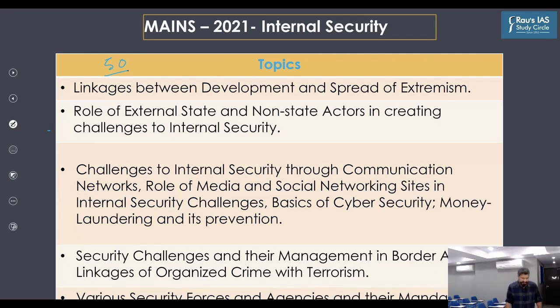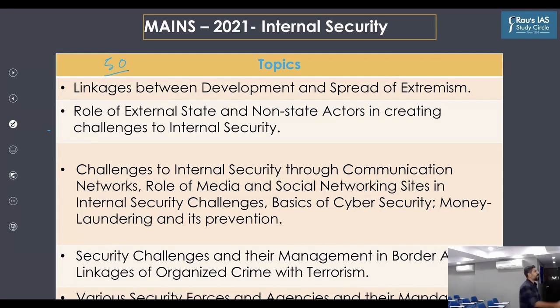Again, as we have been highlighting regularly, how you approach a subject matters. So the 2 best tools that we have are syllabus, and second tool is of course the previous year questions. And as far as the nature of internal security is concerned, it is not much current affairs oriented, although sometimes some current affairs related questions are asked, but mainly it has a more static portion to cover while you are preparing for the internal security part. In this line, if you look at the syllabus closely, the UPSC has clearly identified that these are the important things that you need to cover as far as internal security is concerned.